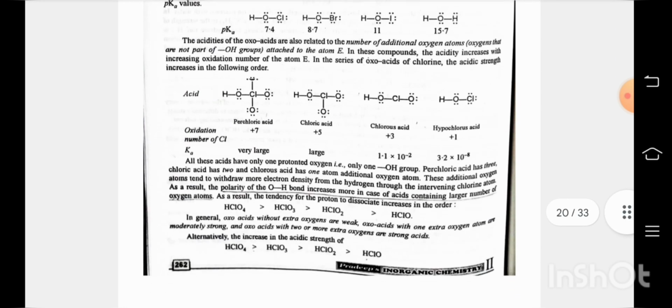The acidity of the oxo acids is related to the number of additional oxygen atoms attached to the atom E. In these compounds, the acidity increases with the oxidation number of the atom E in the series of oxo acids of chlorine. The acidic strength increases in the following order. All these acids have only one protonated oxygen, that is, only one OH group. Perchloric acid has 3, chloric acid has 2, and chlorous acid has 1 additional oxygen atom.